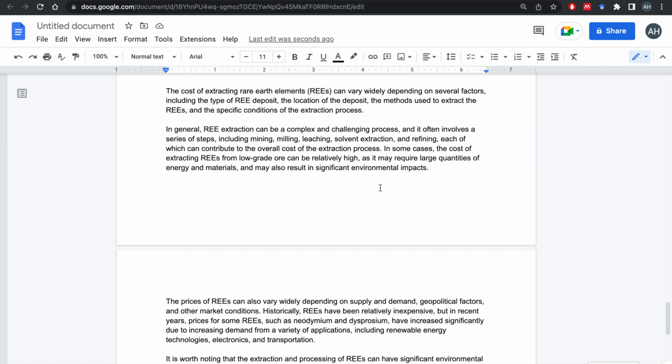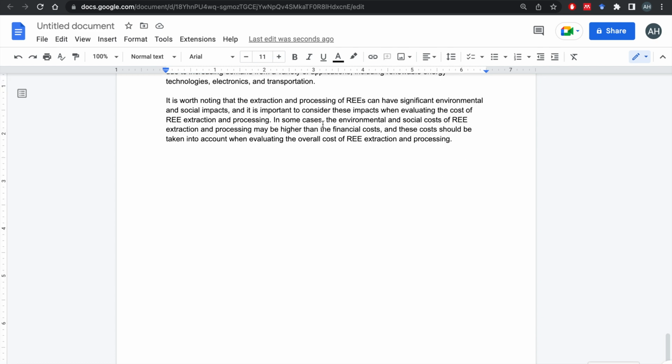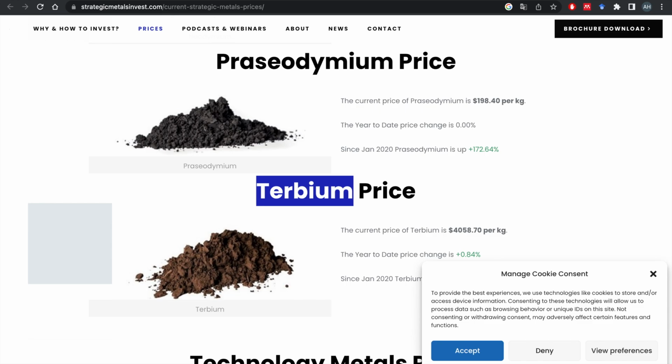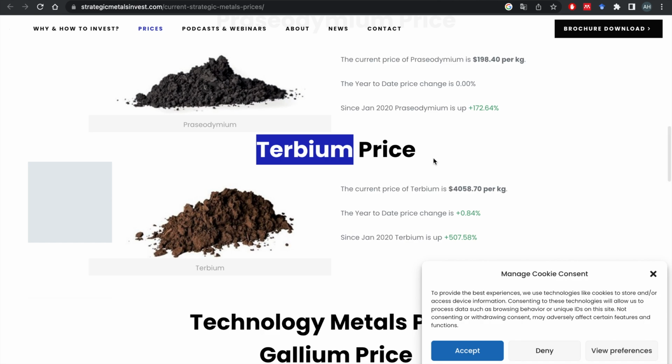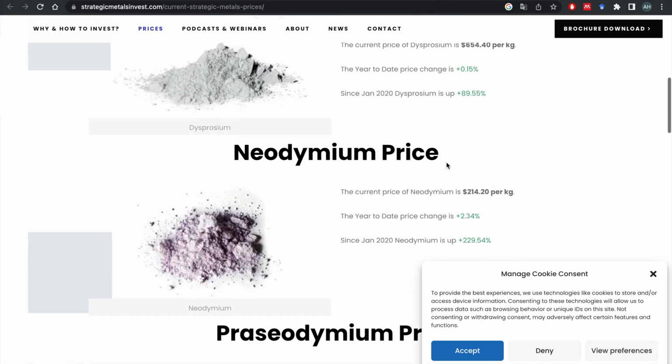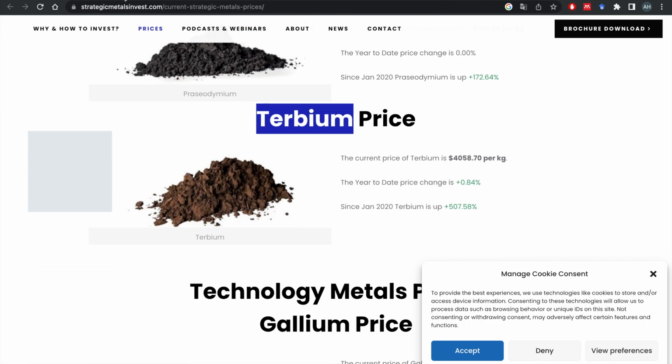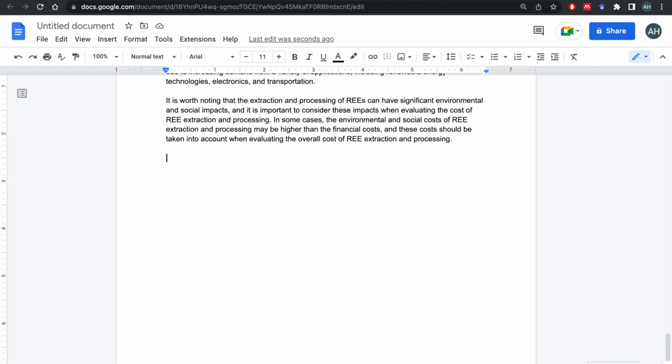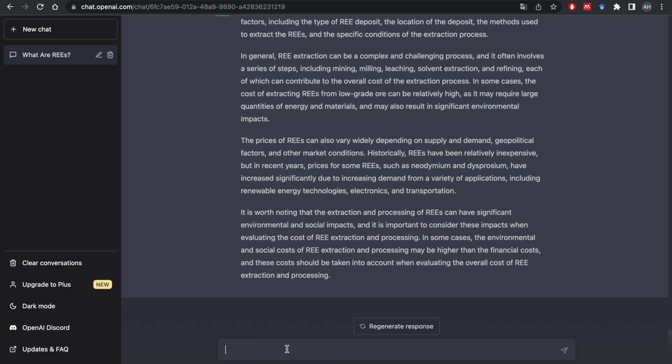So now you can even mention some prices and the change in those prices. For example, in this list, I see this is kind of the most expensive one. So I can just add here, or let's first ask the AI, what is the most expensive rare earth element?